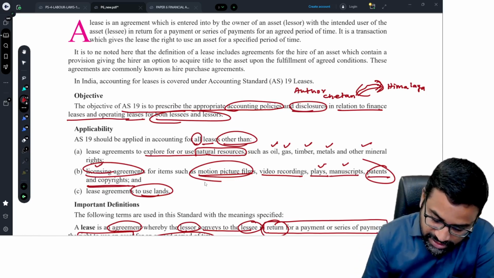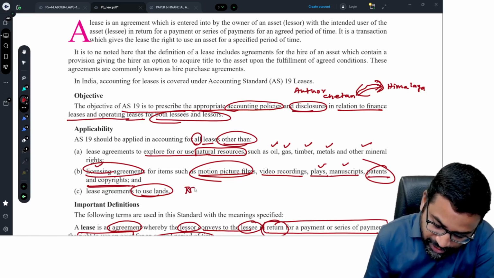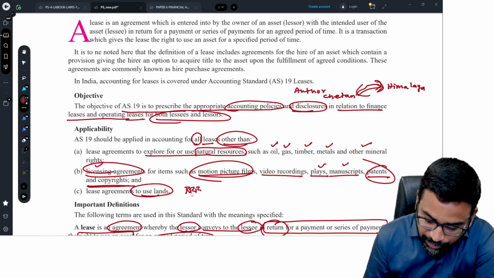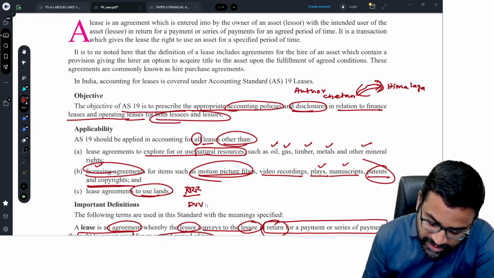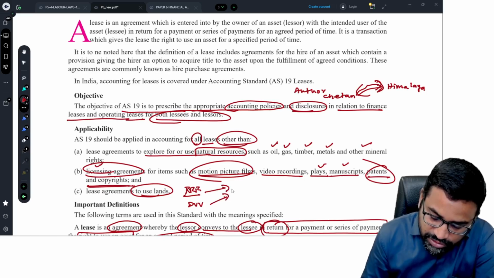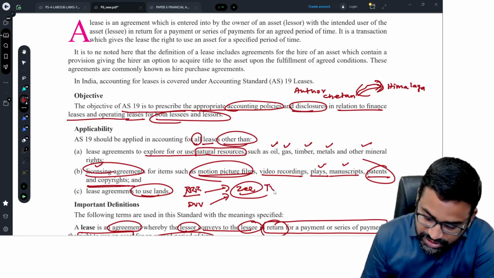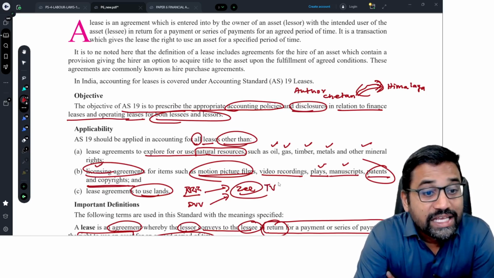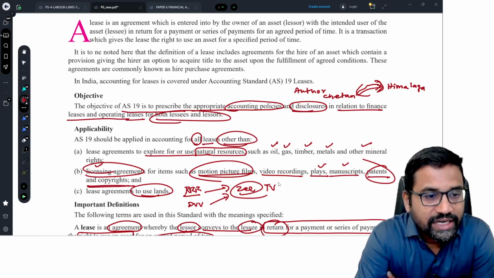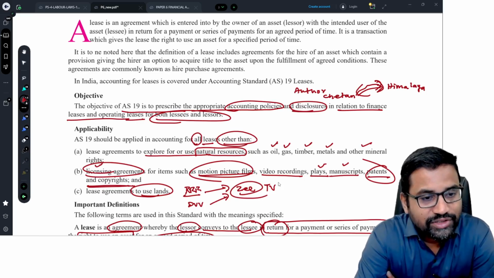For example, the movie Triple R, produced by the DVV company. Now the DVV company may give Triple R to broadcast to the Zee TV group. Any licensing agreement between DVV and Zee TV, this standard is not applicable.